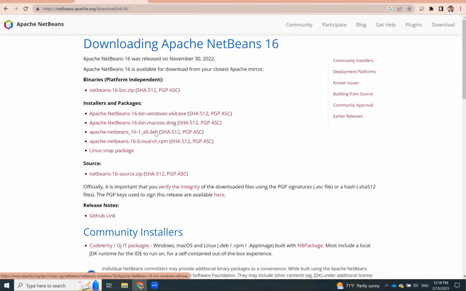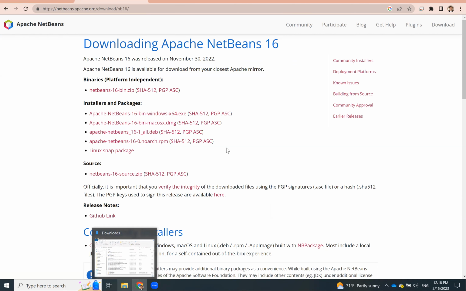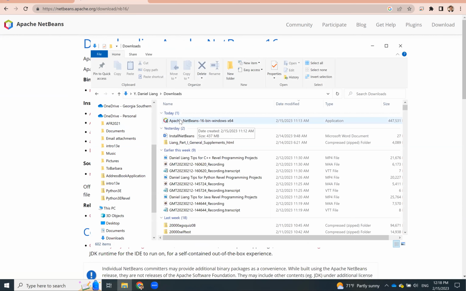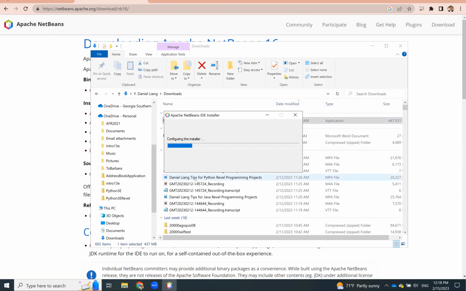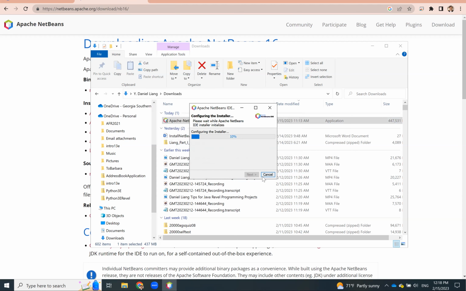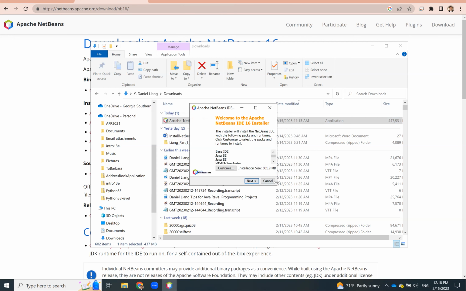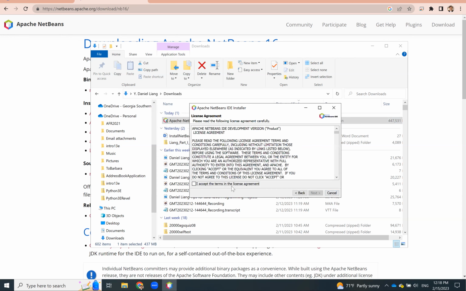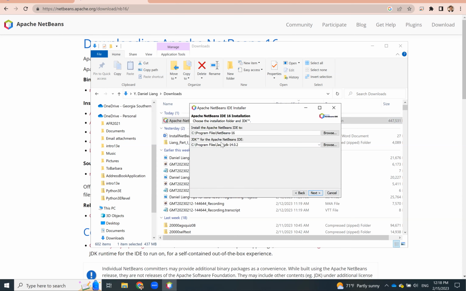I already pre-downloaded, so I'm just going to go to this file here. This is the file. I'm going to click on this executable file and choose yes. All right, so here we have this installer, and click on next. Accept the license, next. So I'm going to put this in the default location.